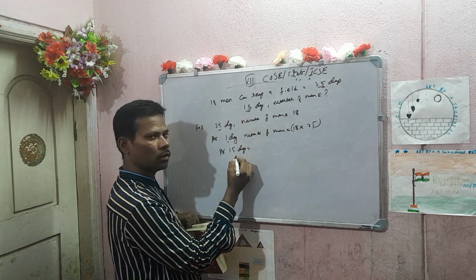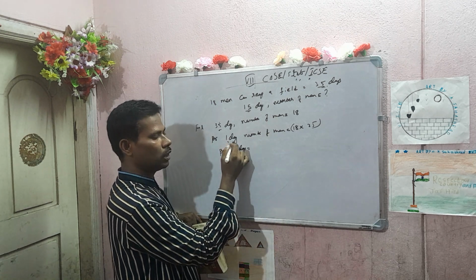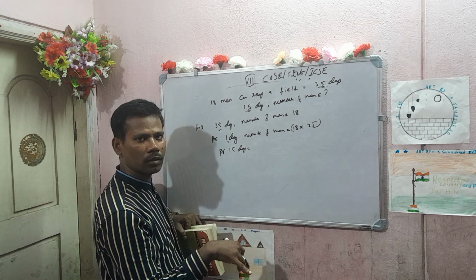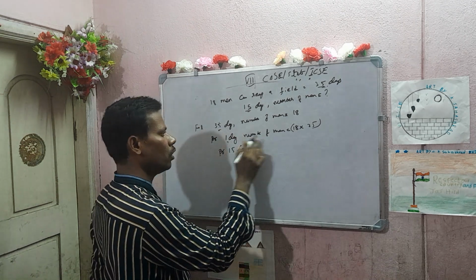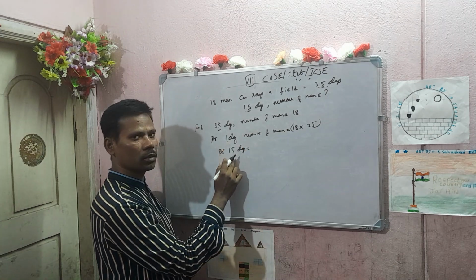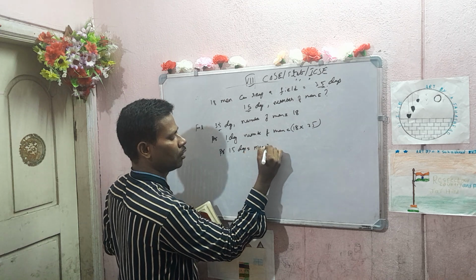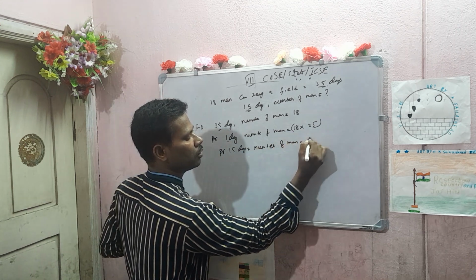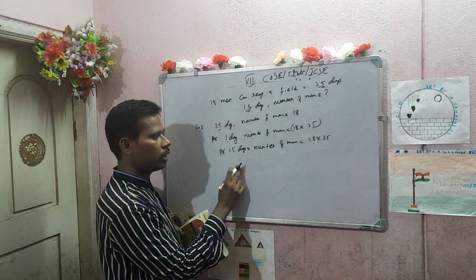So now days are increasing. The days are increasing means what? Number of men will be less. For one day only, number of men is equal to 18 into 35. Here you will multiply or divide, tell me.